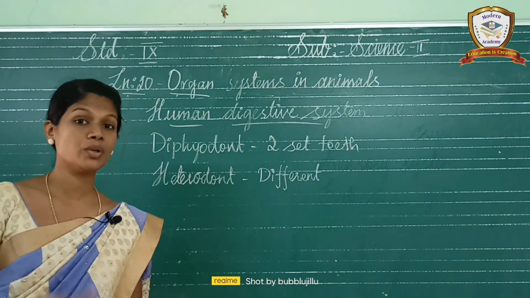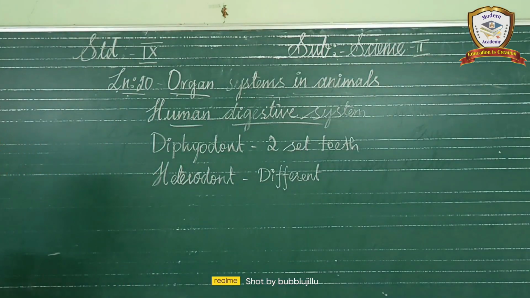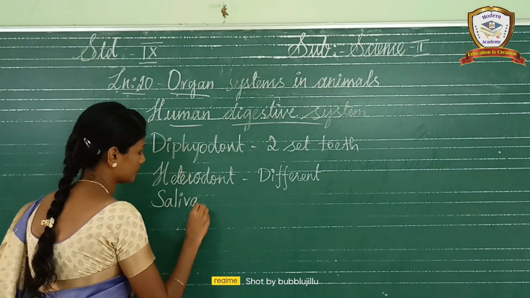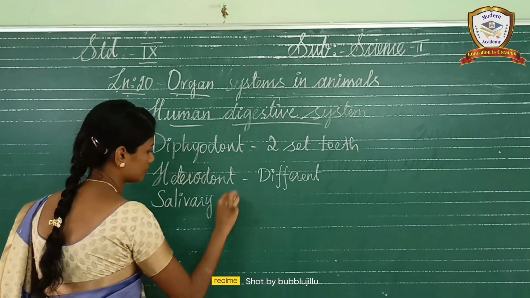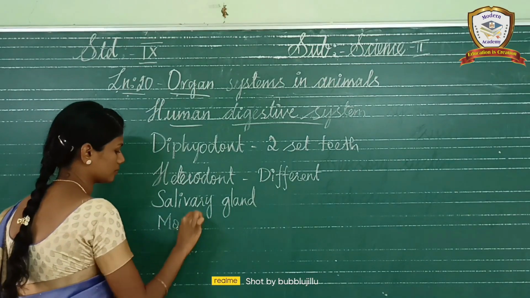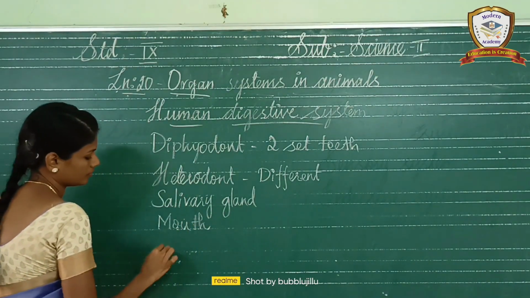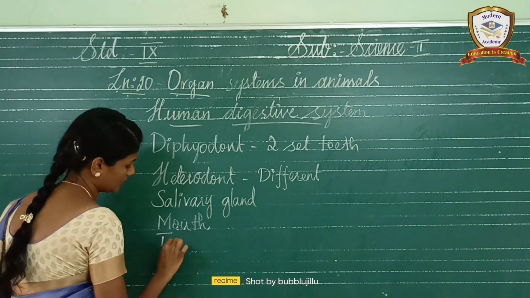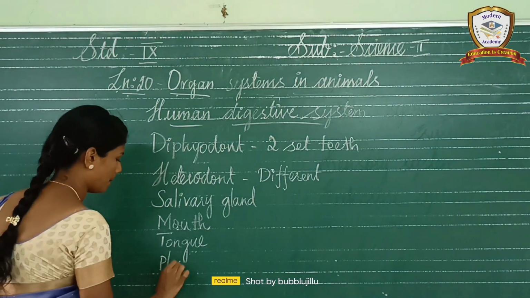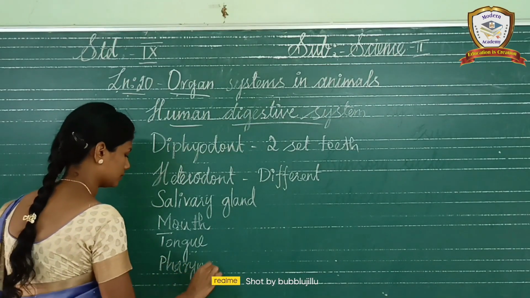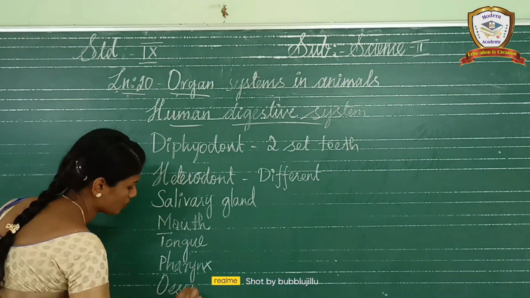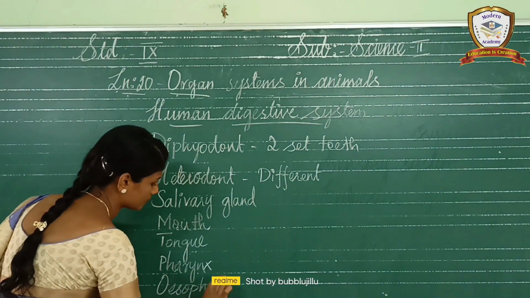So these are the topics we are going to discuss today.